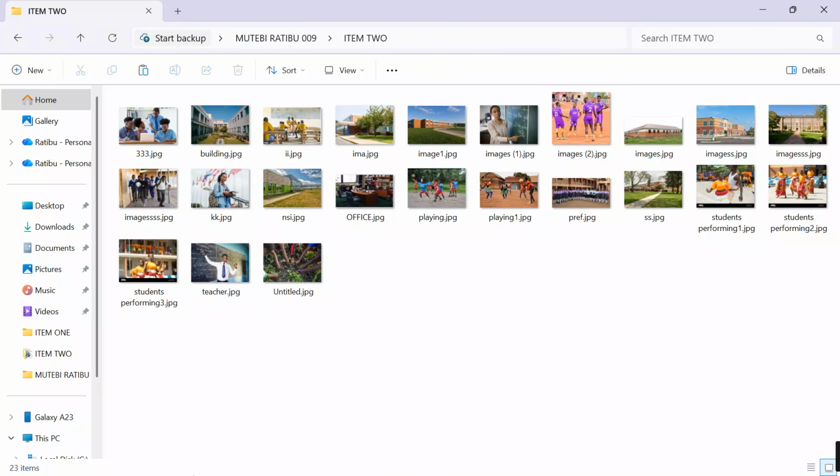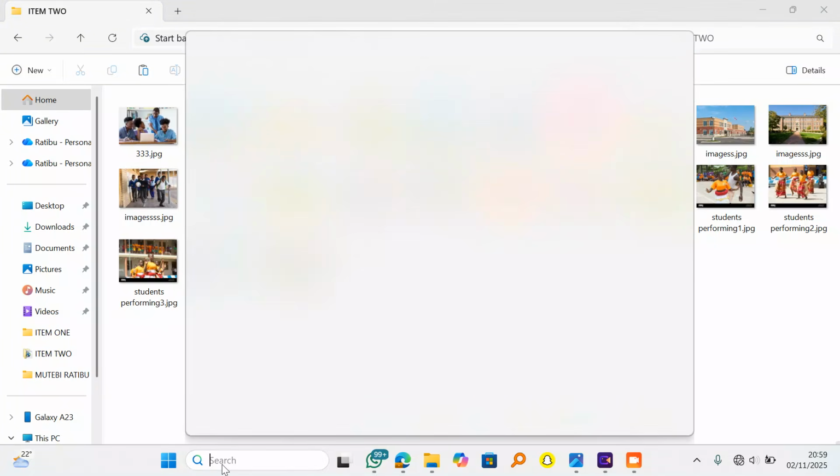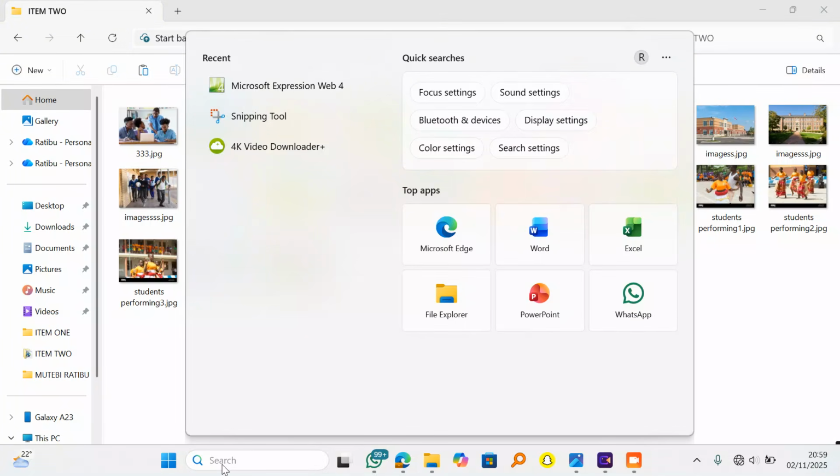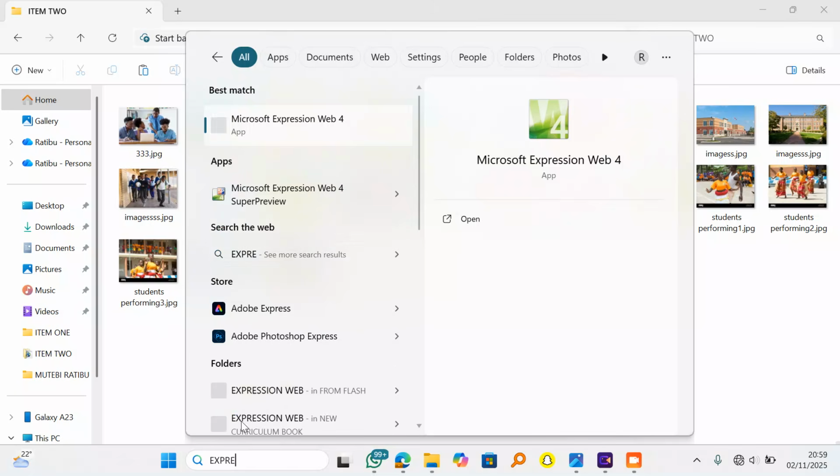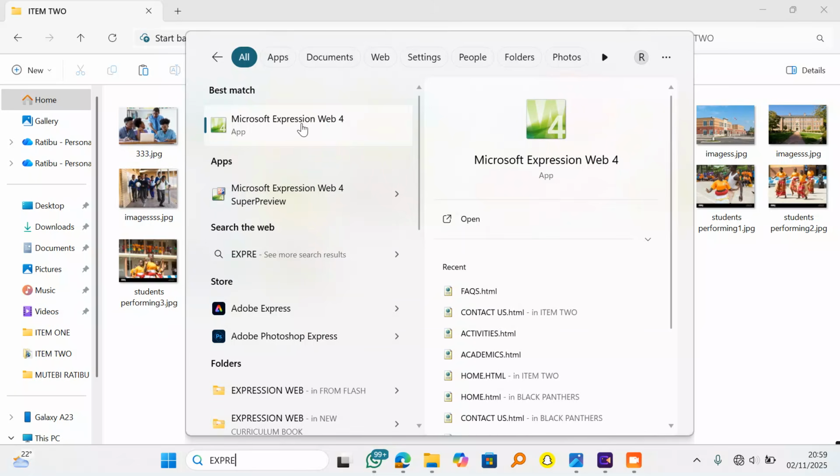Now, after doing this, run straight. Check into the search area on your taskbar and type in expression. Remember, for those that want to install Expression Web, a video has been uploaded on the channel. The software has also been attached in the video description, where we teach you how to install this application.